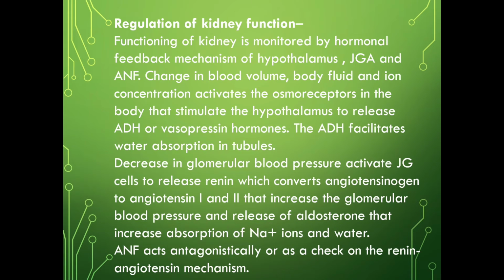The ADH facilitates water absorption in tubules. Decrease in glomerular blood pressure activates JG cells to release renin, which converts angiotensinogen to angiotensin 1 and 2 that increase the glomerular blood pressure and release of aldosterone that increases absorption of sodium ions and water. ANF acts antagonistically or as a check on the renin angiotensin mechanism.